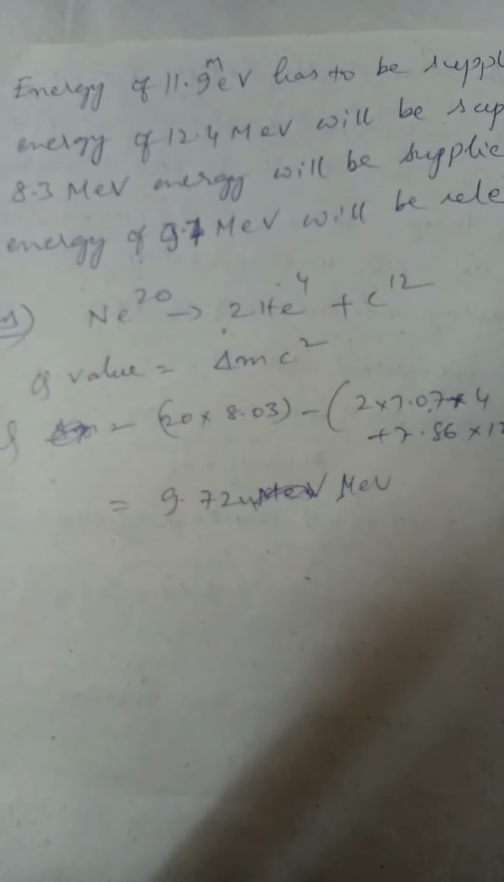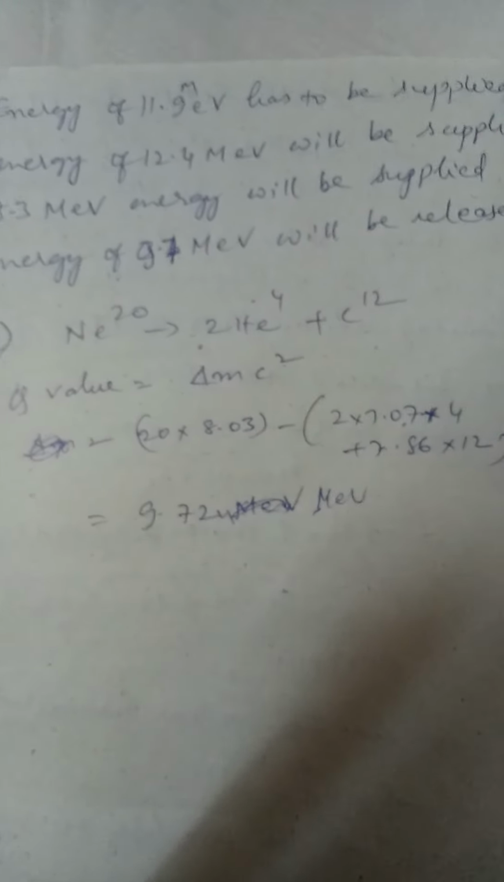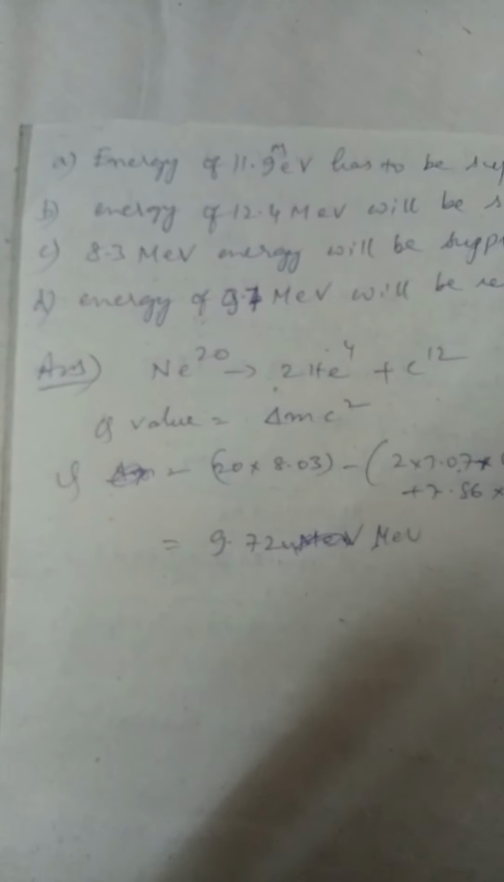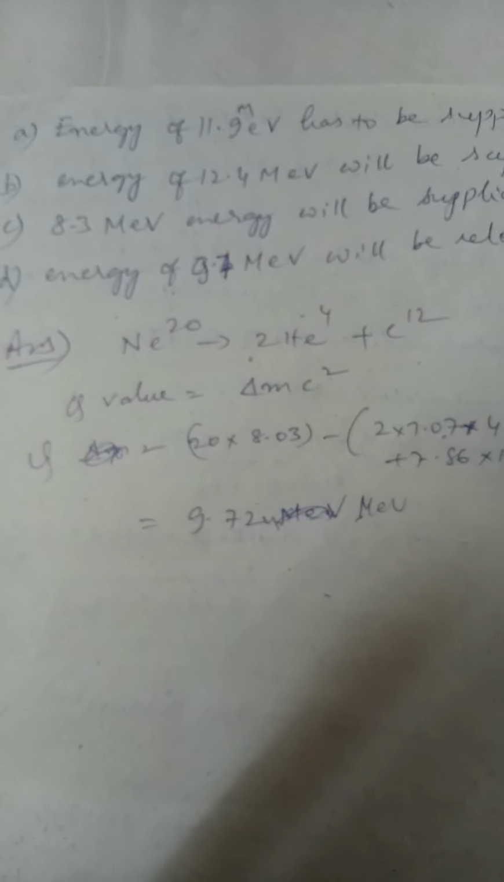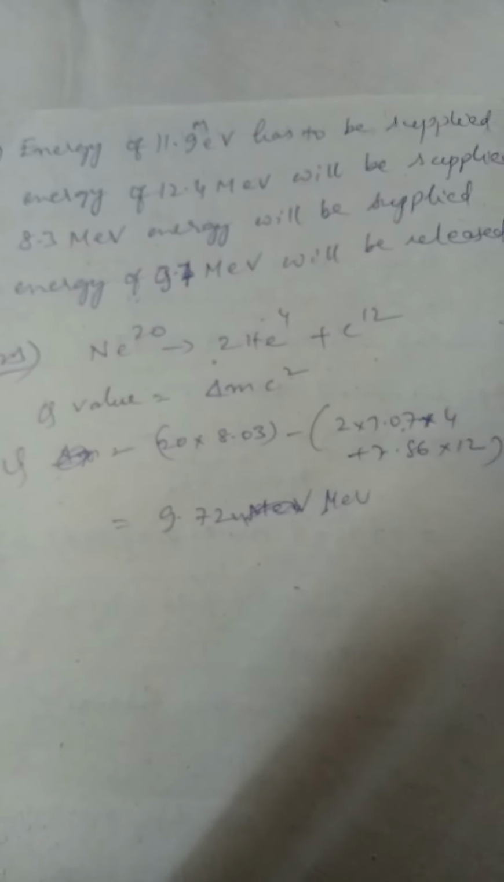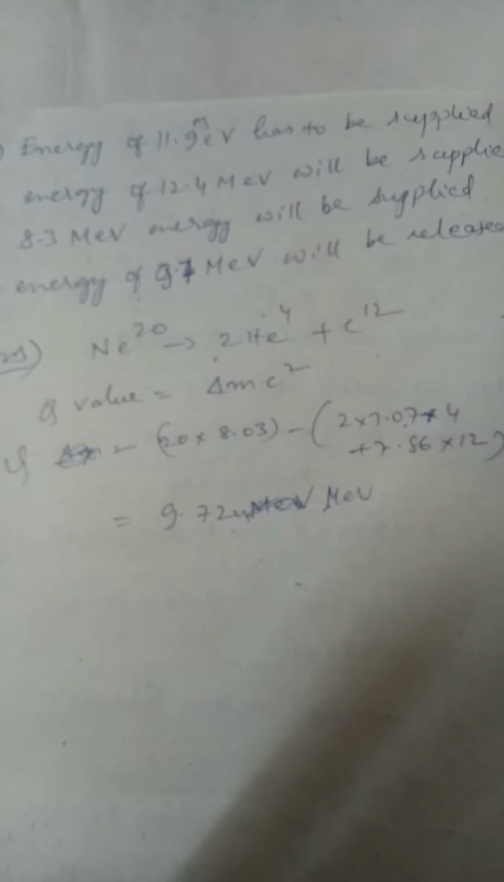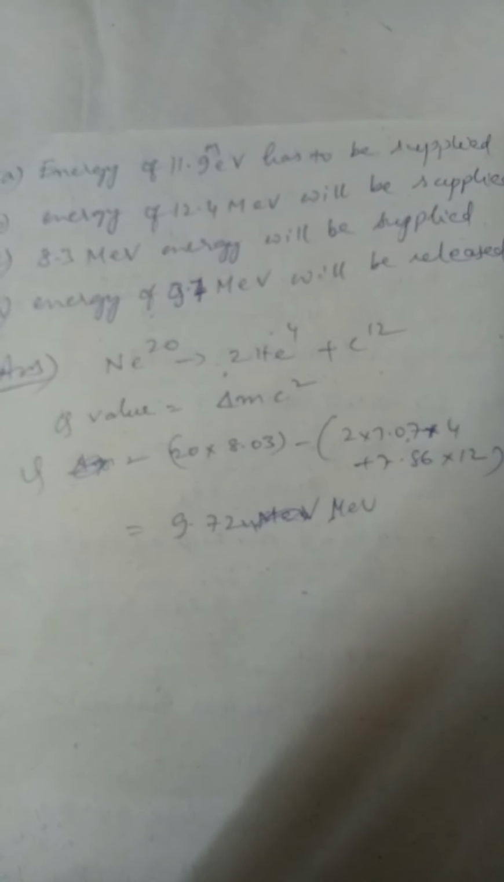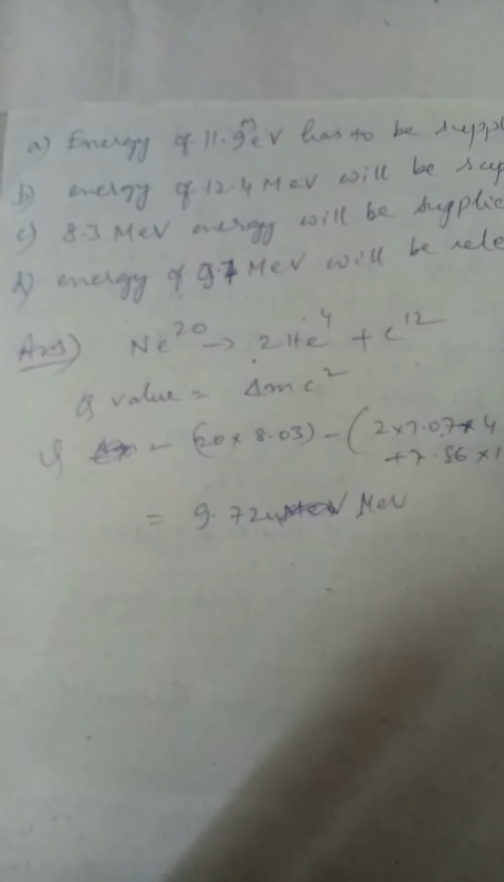But here in the question the things are given in terms of energy. Okay, so we have to see the energy of reactants minus products. If it is positive, it is energy released. If the left hand side has more energy, energy is released. If the right hand side has more energy, energy is absorbed. Okay, so we have to find the total energy.